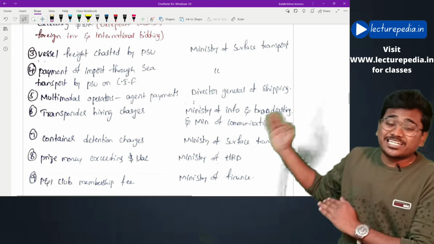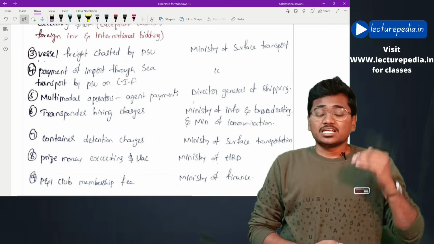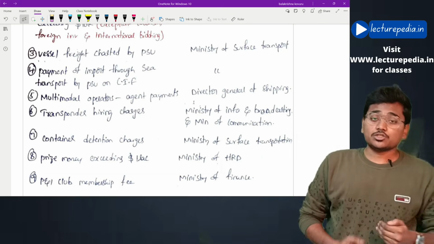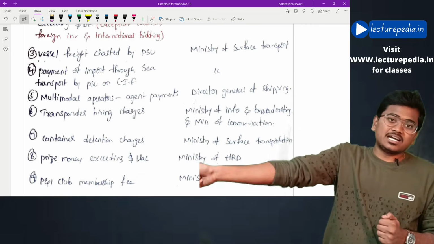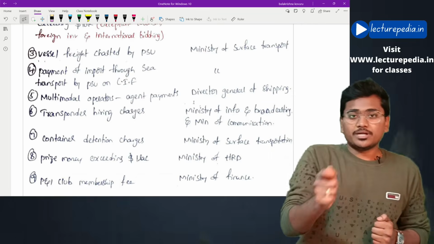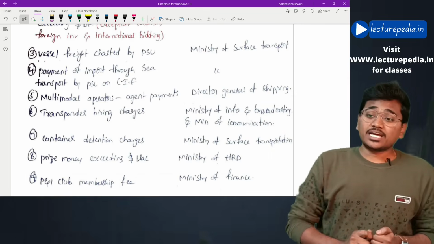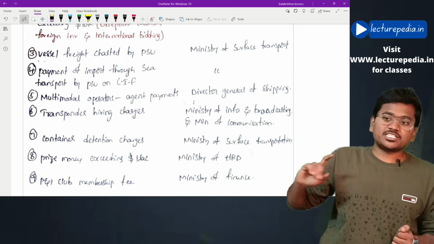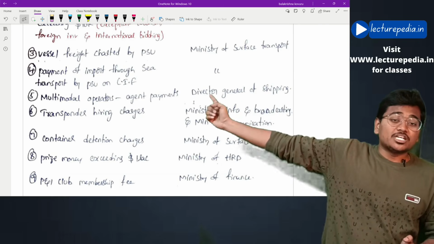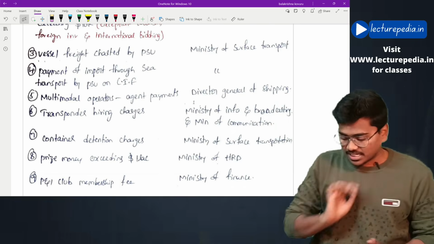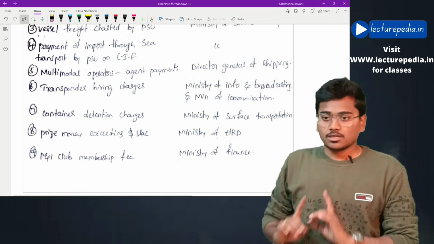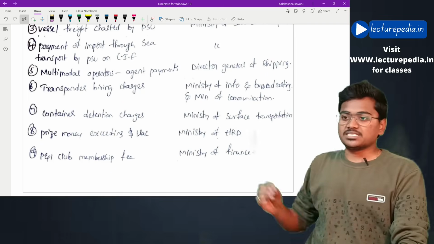Next, multimodal transport operators. If they want to make any payments to their agents, basically their agents will be present in various countries, then they need to take a certificate of registration from Director General of Shipping. Now you might get a doubt, what is this multimodal transport operators? No, I can't explain it here. It will take a lot of time to explain that, so please.